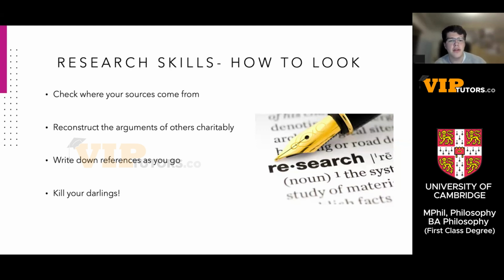And then finally, this is more of a writing tip. When you're writing, the principle that has been really useful for me is this idea of kill your darlings. This is an idiom which basically means that you shouldn't just include something in your essay because you've worked hard on it and you like it, which sounds slightly perverse because, if you've worked hard on something or you like it, you think it's a good point, obviously you're going to want to include it. But the point is that sometimes not everything that you like is going to be able to fit in the essay.